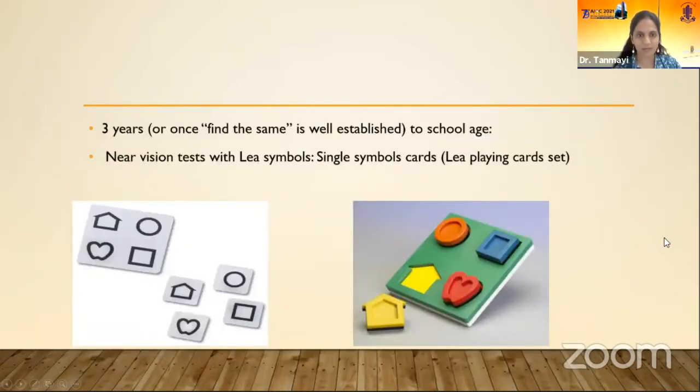At 3 years or above, we can use the Lea symbols and matching. So this card is given to the child, and at a distance of 1 meter, you show him or her these symbols, and he's asked to point out or match the one that you are showing him. Also, this game can be used, the Lea puzzle, in which he's asked to put the appropriate block in its slot.